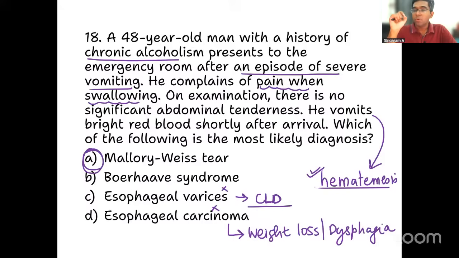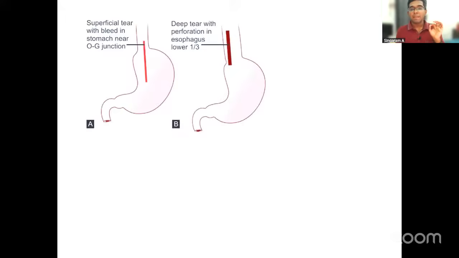One more condition which can cause some doubt in your mind is Boerhaave syndrome. Let me tell you how to quickly differentiate between Boerhaave syndrome and Mallory-Weiss tear, because Boerhaave syndrome can also present with hematemesis, and the patient can be an alcoholic patient also, and that will also be an emergency room presentation, something similar to that. How will you differentiate? First thing you need to know is the type of tear.